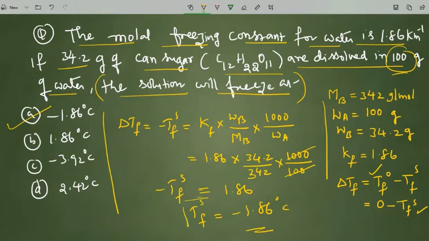That means when the data is given correctly, only then will we find the right option. Otherwise, that question will be given a bonus score in the examination. Okay, this is one interesting model only. In this model, we found the freezing point of the solution. Let us move to the next one.